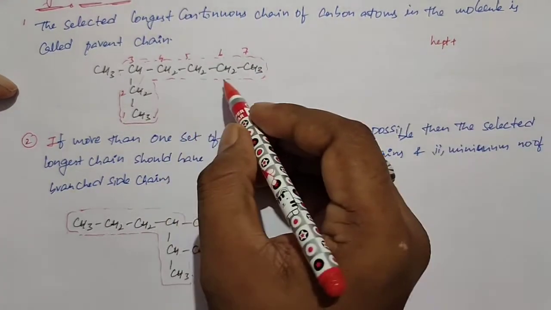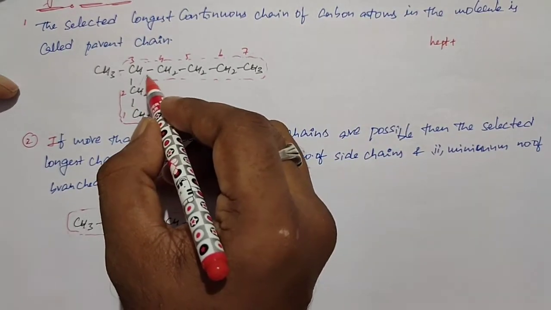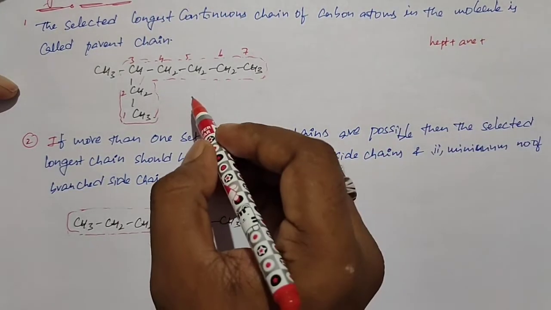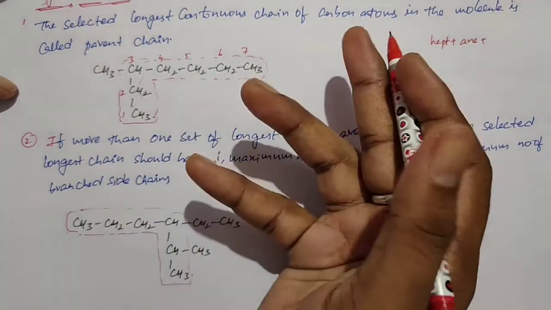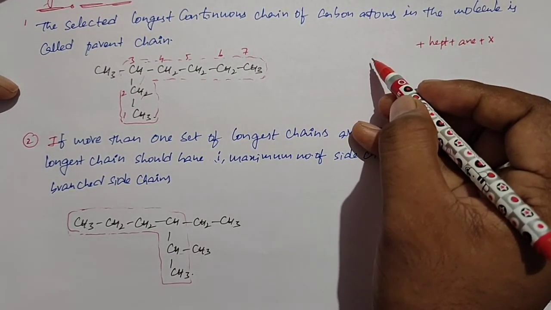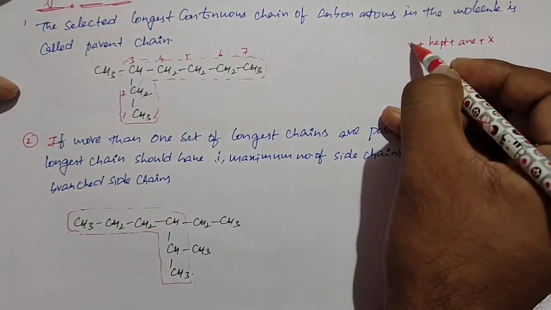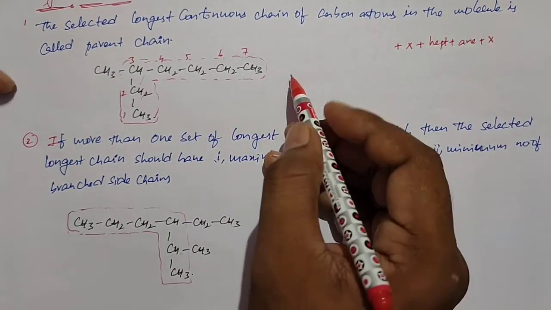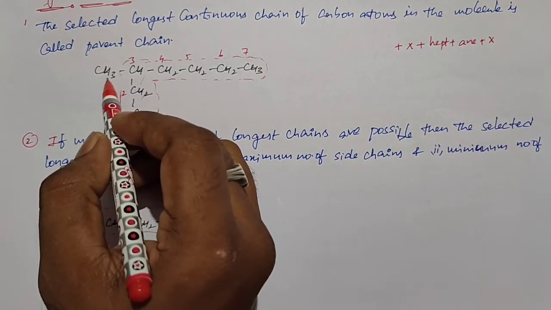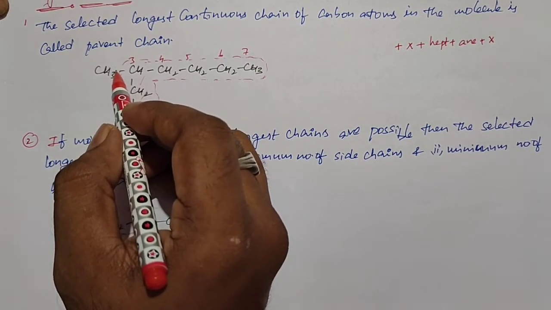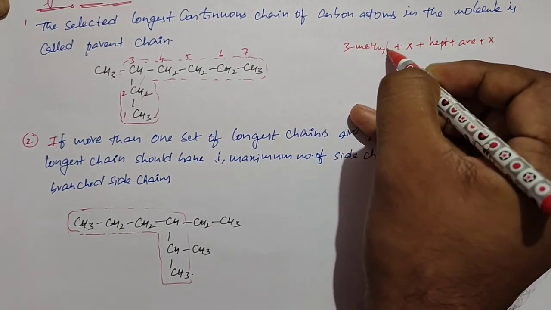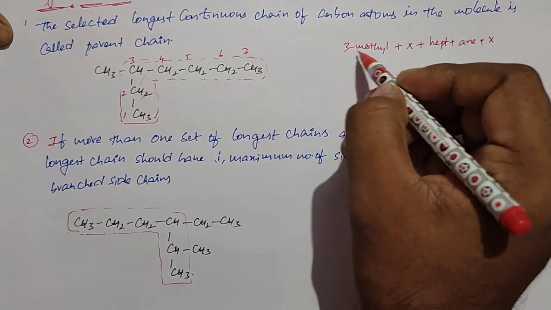After that we need to take the primary suffix. In the long chain all are single bonds, so the primary suffix is ane. Secondary suffix: in the parent chain we don't have any functional group, so the secondary suffix is absent. Primary prefix: it is an open chain, so the primary prefix is also absent. Secondary prefix indicates branches or substituents. Here one branch is there, methyl. The prefix is always taken with a position number: 3-methyl. Now we write the name by adding all things.